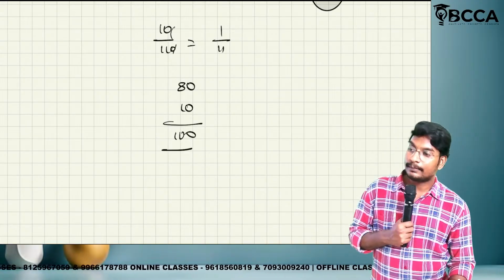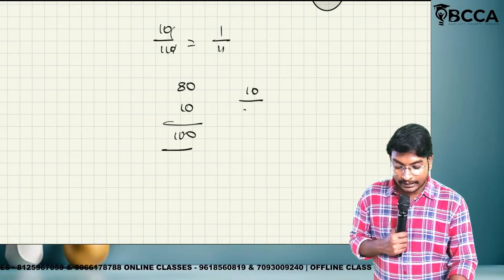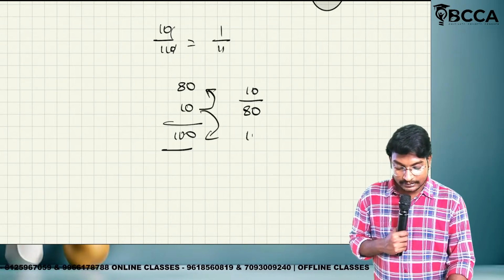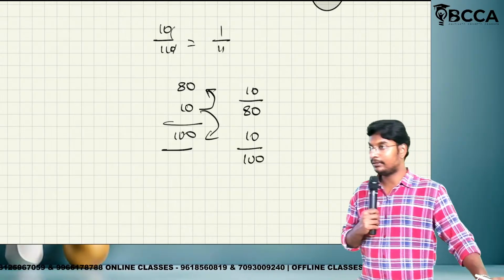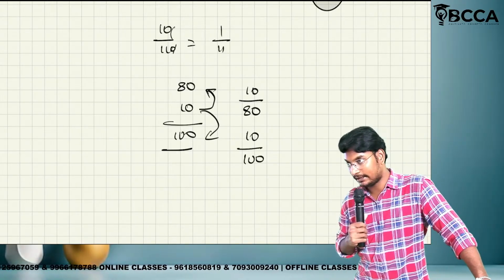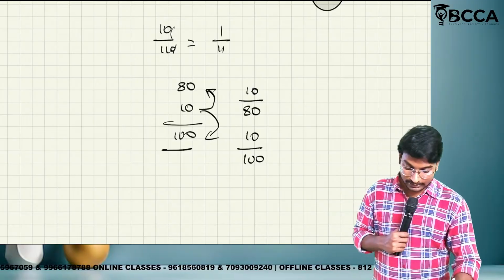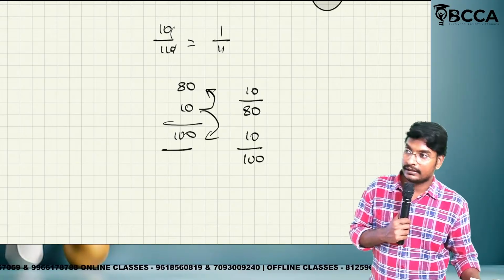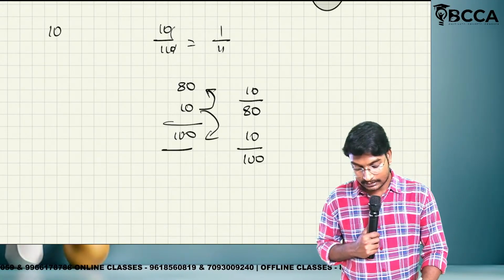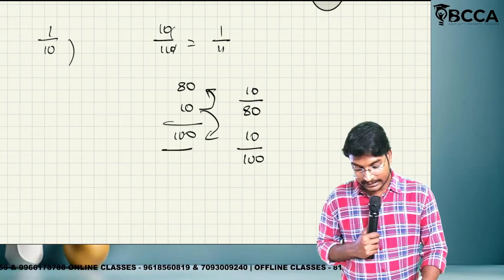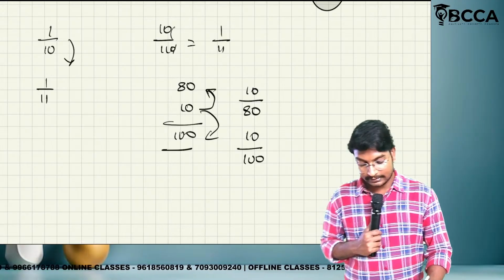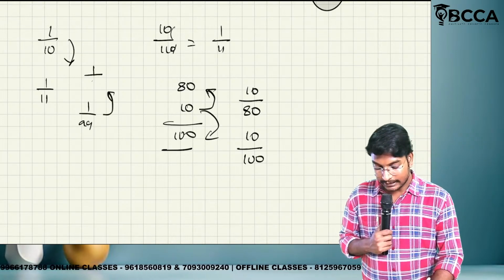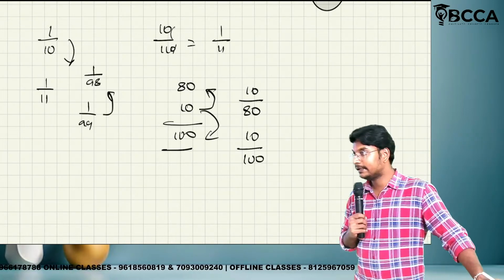So if they have given 80 plus 10, that is equal to 100. Then the percentage on cost means 10 divided by 80. The percentage on sales means 10 divided by 100. Like that we have to do: 10 by 80, 10 by 100. Simple calculation; we should not convert into the percentages. Nothing but 1 by 10 on cost is equal to 1 by 11 on sales. Or 1 by 99 on sales is equal to 1 by 98 on cost. Like that we have to calculate.